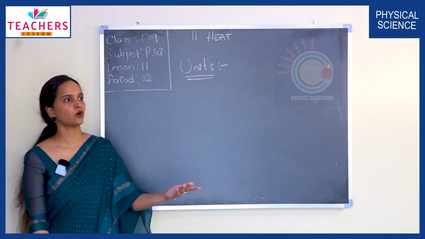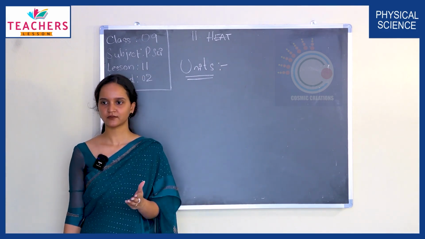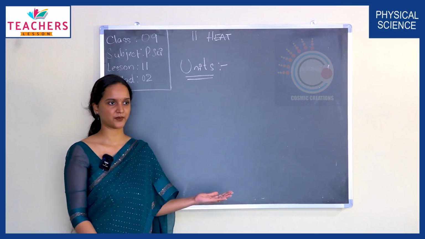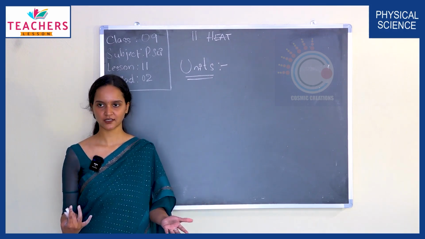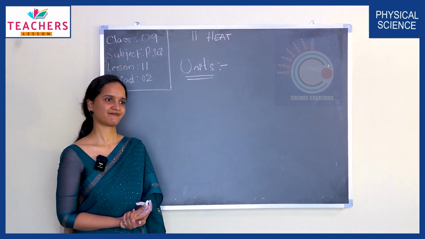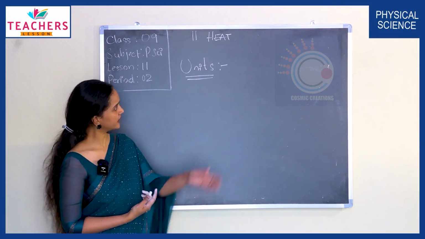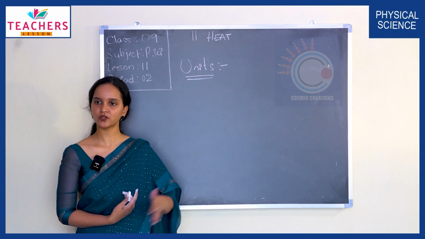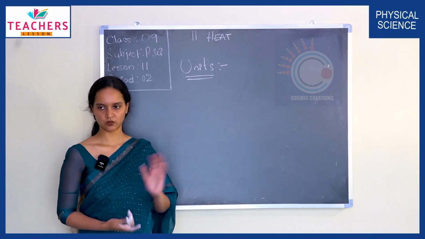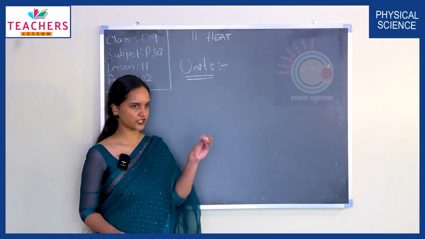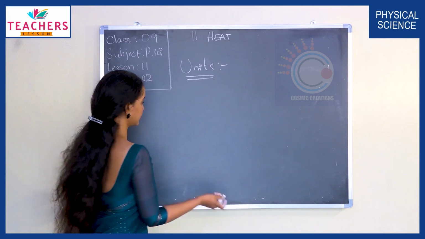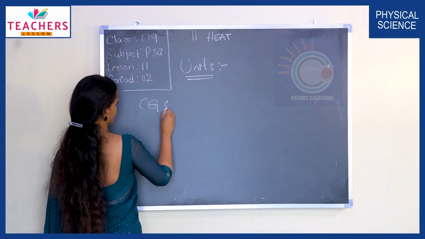You already know the units of energy we discussed in the previous chapter. What is the unit of energy? Joules. Right? So heat is also a form of energy, so the unit of heat energy is joules. But we have two things here, CGS units and SI units. Let's look at what the CGS units of heat are.